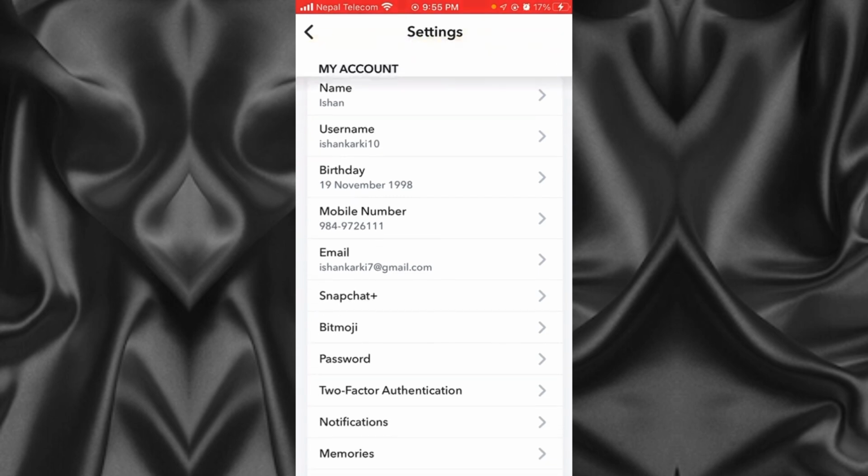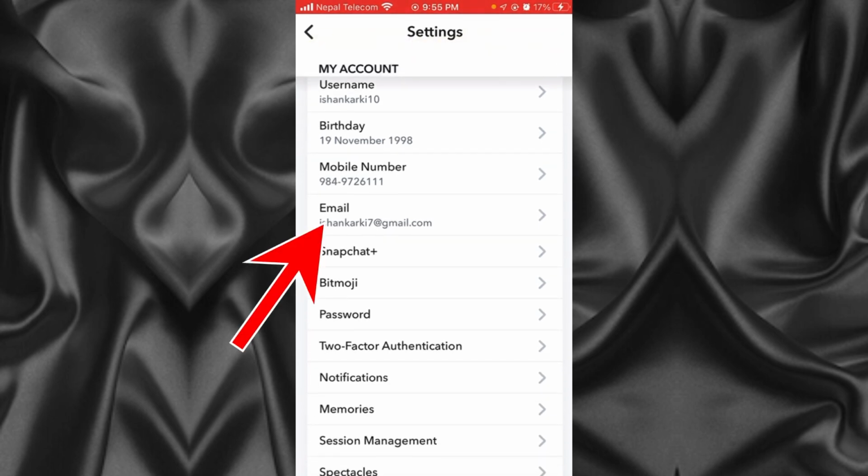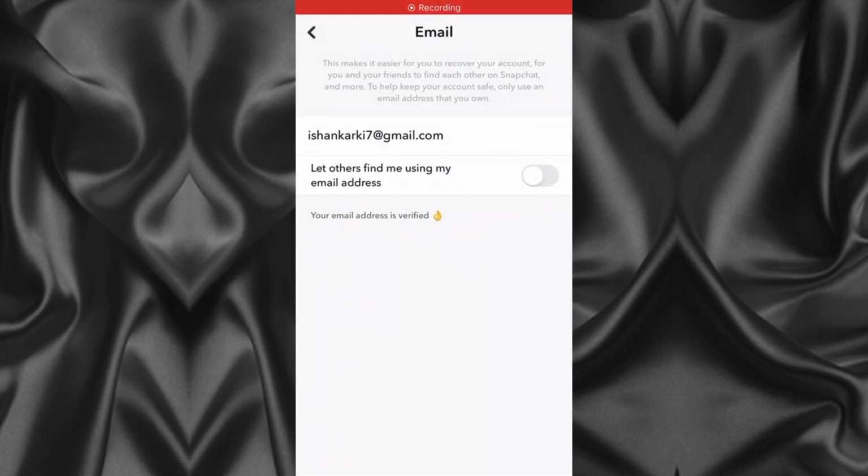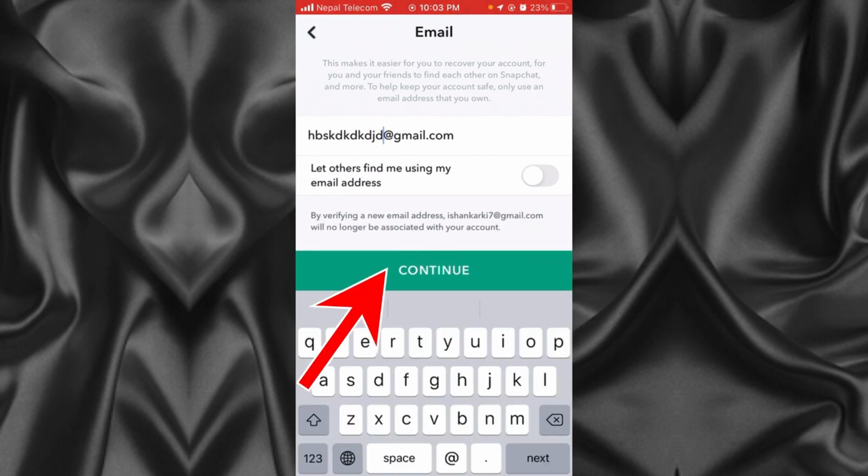Now in settings you have to look for email, click on email. As we all know, Snapchat doesn't have a feature for removing your Gmail ID. Instead, what we can do is replace your current Gmail ID with a new one and hit continue. So this is how you can remove your Gmail from Snapchat.